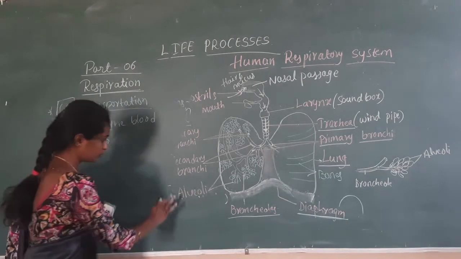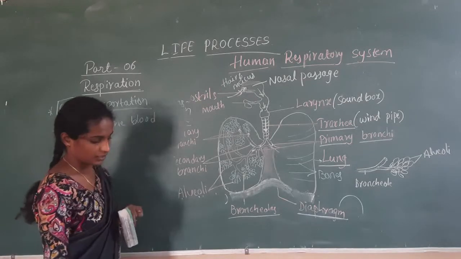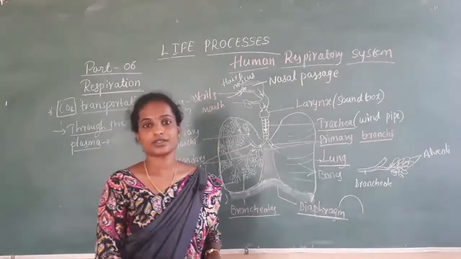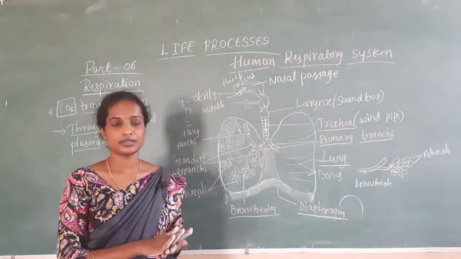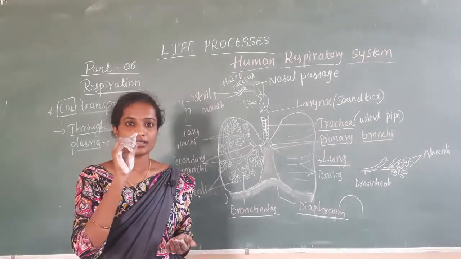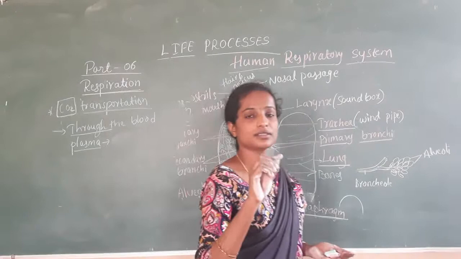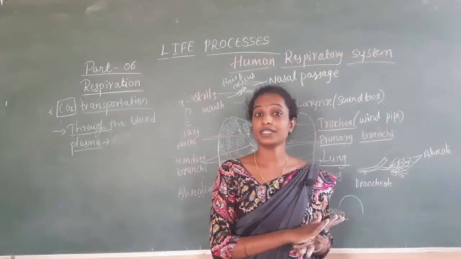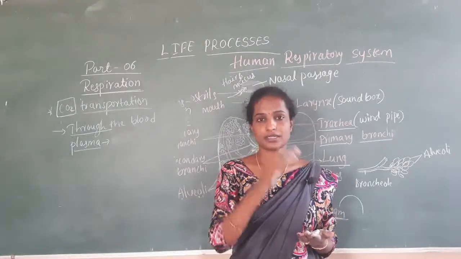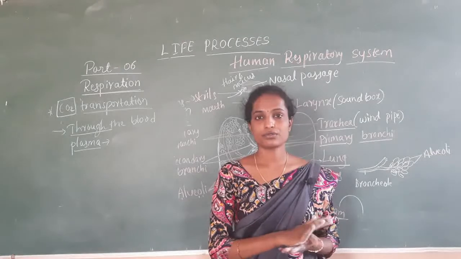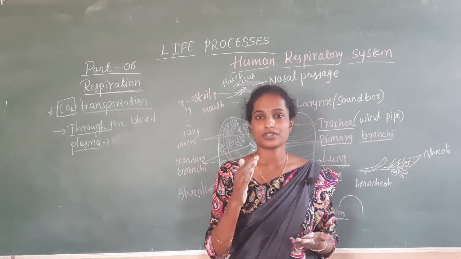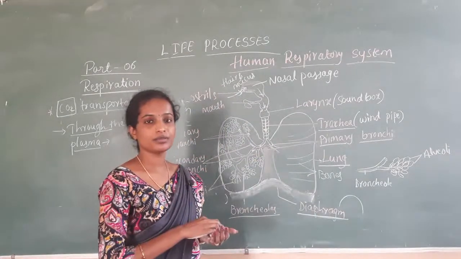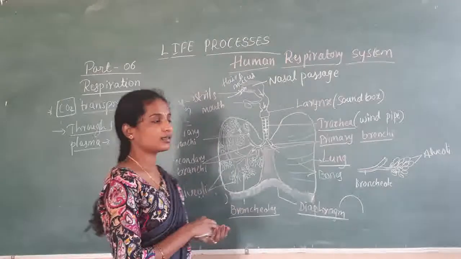And when you come to the diffusion process, during the diffusion of oxygen and carbon dioxide in the alveoli and blood, as I told you, diffusion cannot meet the supply of oxygen to different parts of the body from the lungs. The diffusion process is not enough to reach all the necessary oxygen, so our blood has the hemoglobin content.